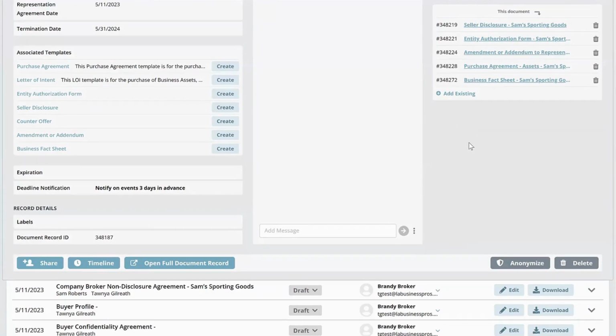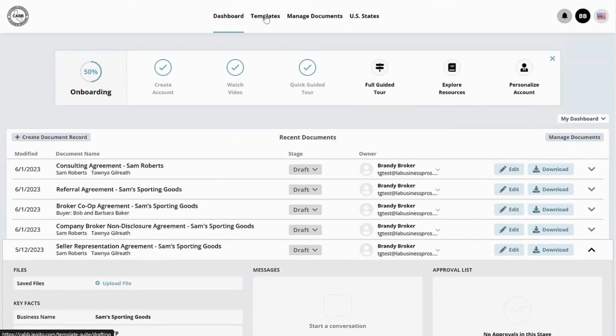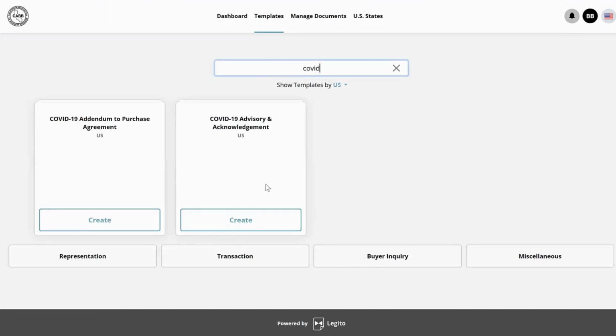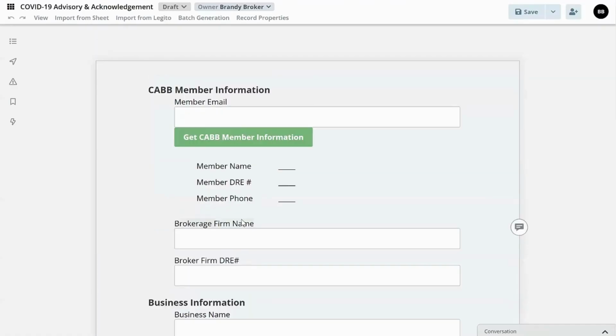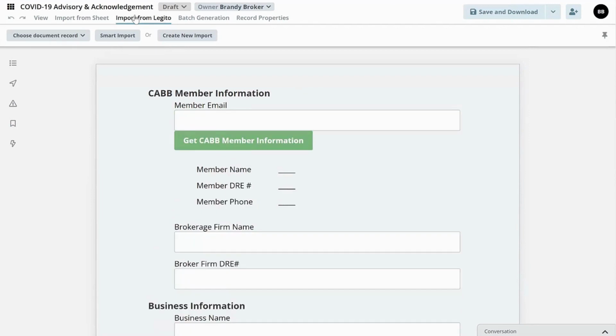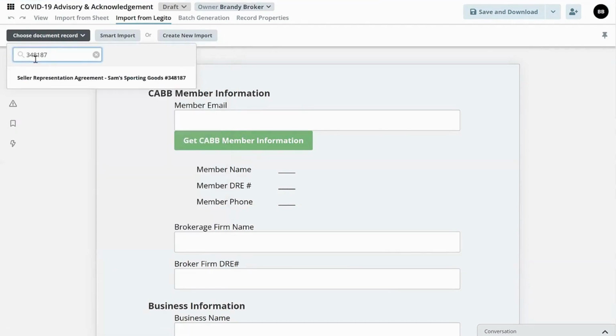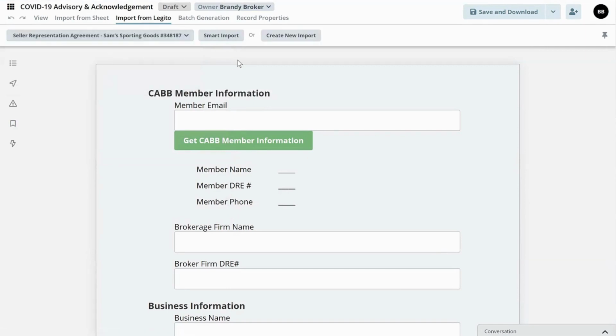So now what I want to do is go to my templates, and I'm going to put in COVID here, and let's do a COVID-19 advisory and acknowledgement. So we'll create this, but instead of having to type in information, I want to import it from Legito. I can choose a document record, and instead of searching, I can put in my number that I copied to the clipboard, the 348187. So here's my representation agreement. So I can click on that and click on Smart Import.